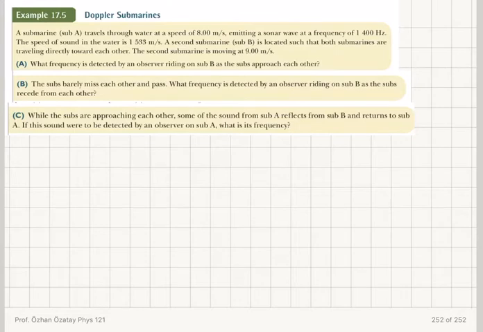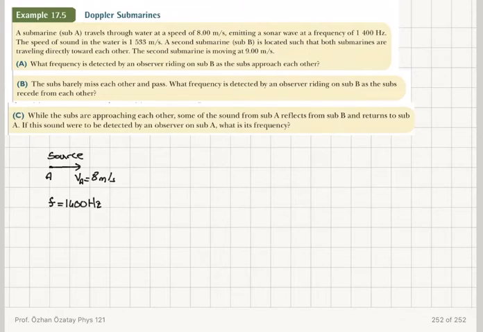Let's look at another example. A submarine, sub A, travels through water at a speed of 8 meters per second, emitting a sonar wave at a frequency of 1400 Hertz.